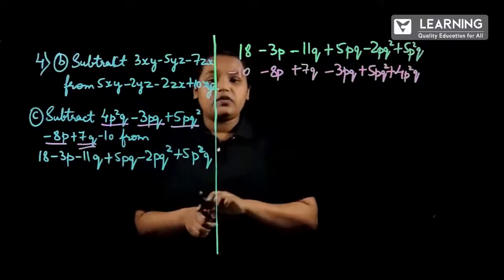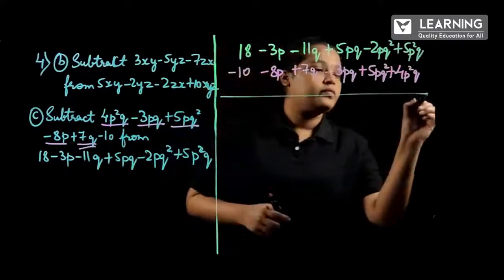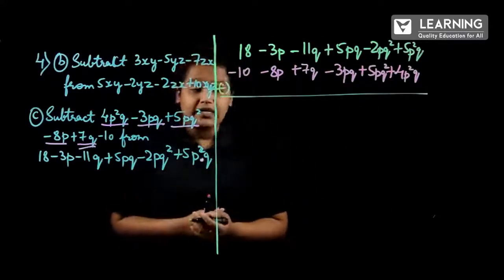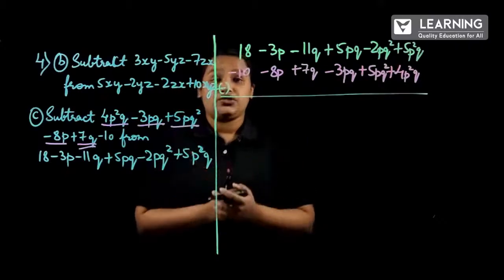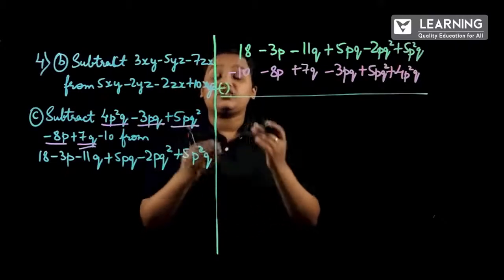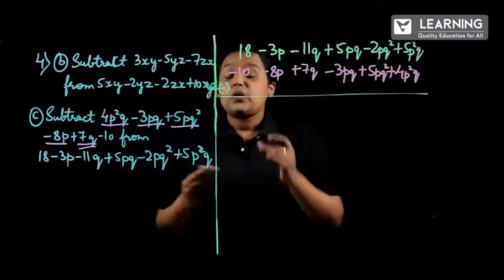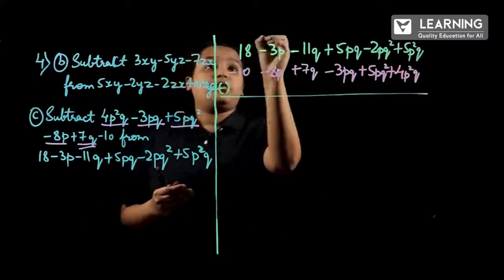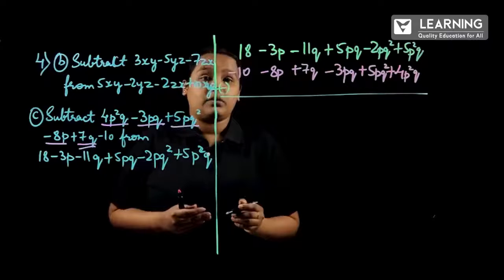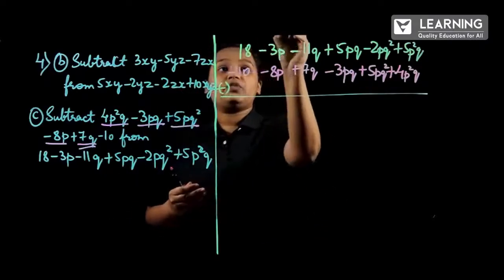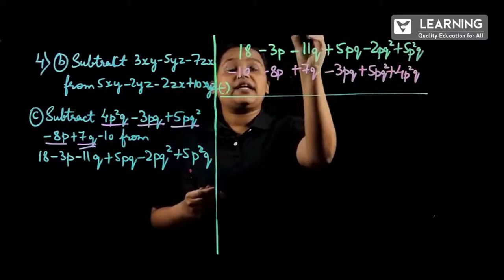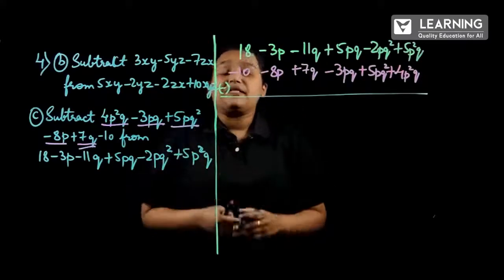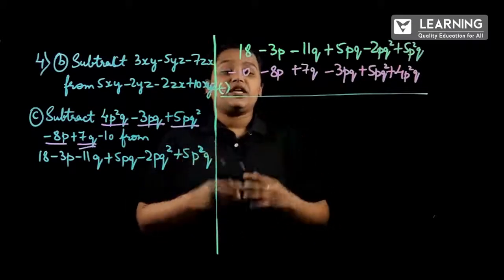So, here what will we be doing? We will be subtracting, right? When we subtract, the signs change. Correct? Why will the signs be changed? In the first method, first polynomial minus the second polynomial, the minus sign will be multiplied to each and every term. Because of that, when we subtract, the signs get changed.